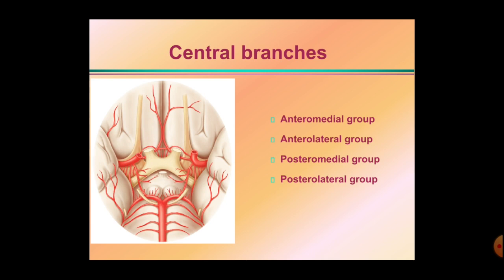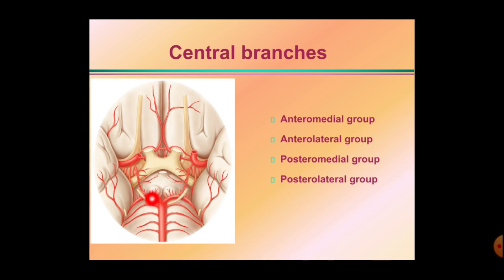The anterolateral group is mainly formed by the middle cerebral artery. It also pierces the anterior perforated substance to supply the anterior limb of the internal capsule.